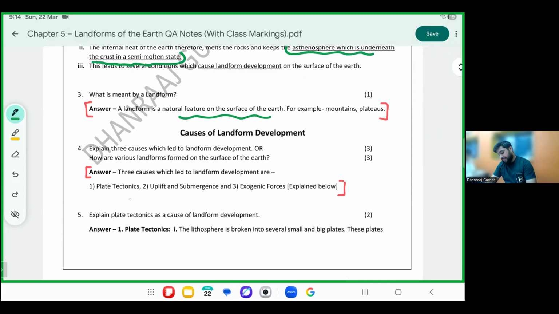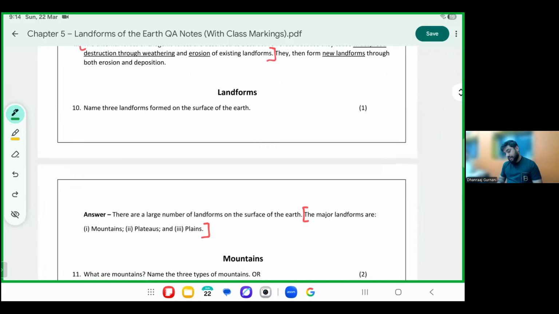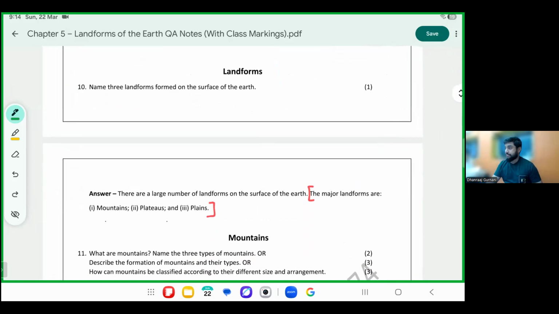Causes of landforms are plate tectonics, upliftment, submergence, and exogenic forces. Just like for other chapters, causes I'll do in the last. For now, you can just name the causes. Let's begin with the first type of landform. Please come to question number 10. The three major types of landforms in our syllabus are mountains, plateaus, and plains.